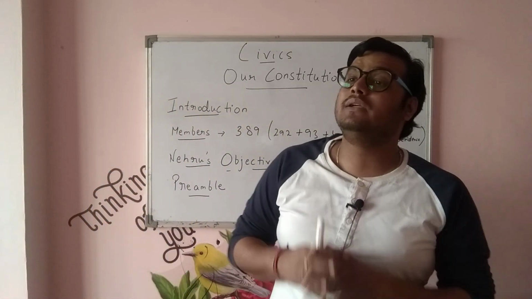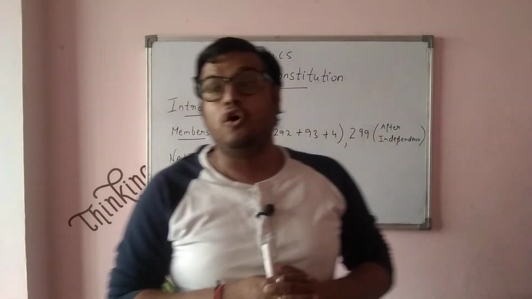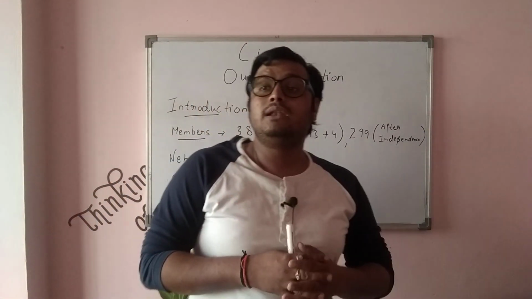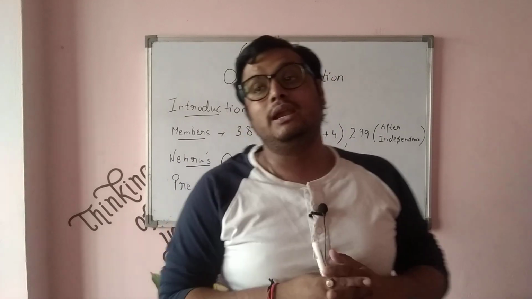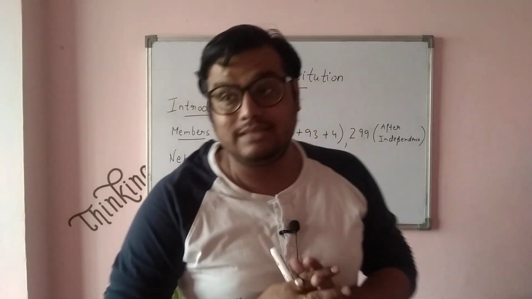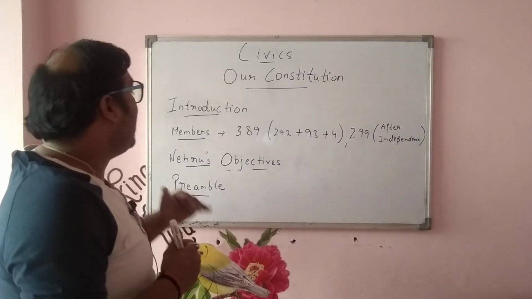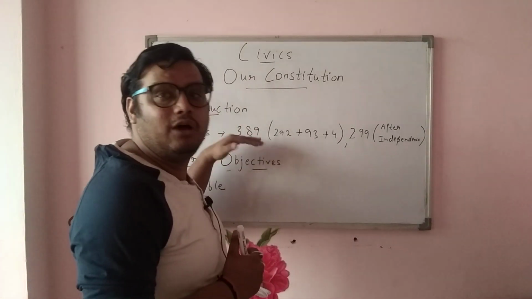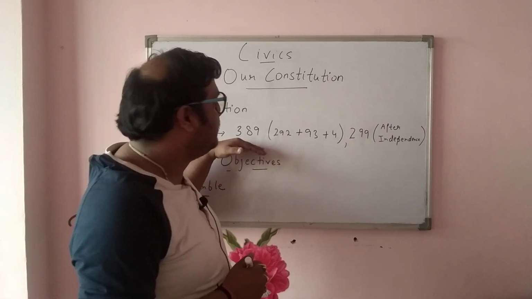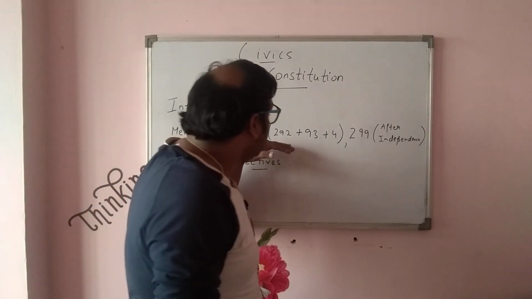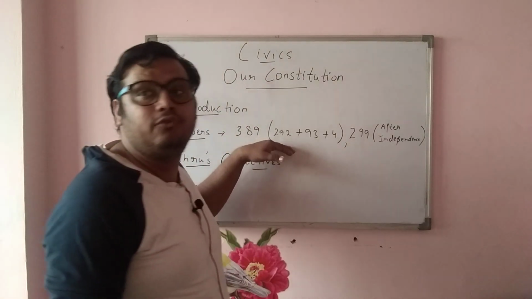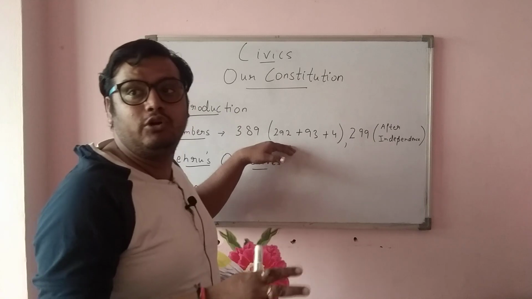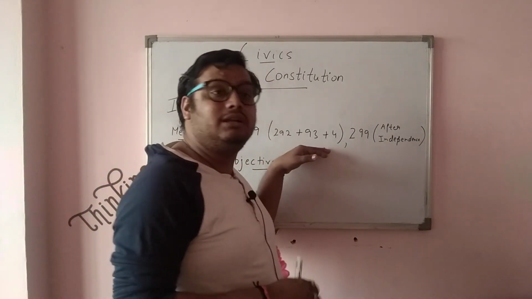So the Constituent Assembly was formed in December 1946. When the Constituent Assembly was made in December 1946, there were 389 members in total, out of which 292 were elected from general voting from the states. 93 represented the princely states.